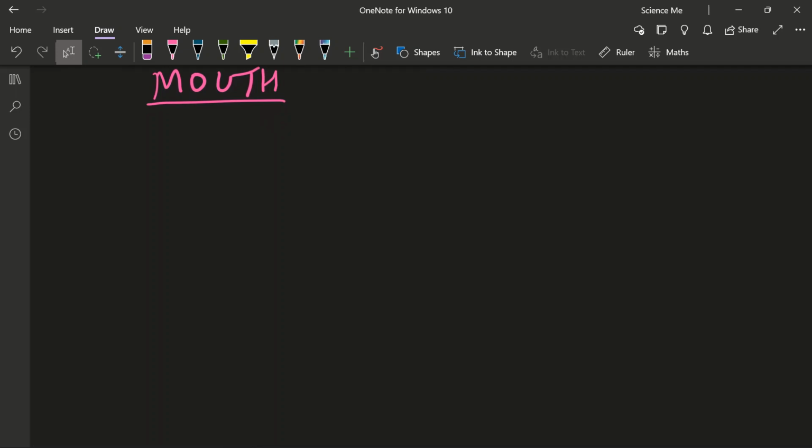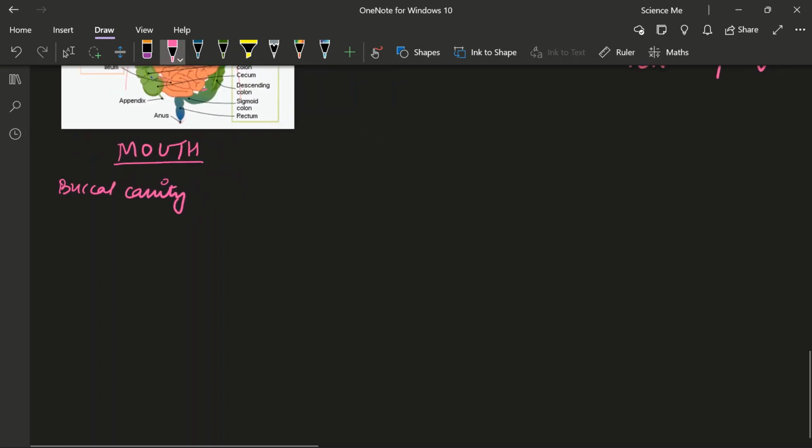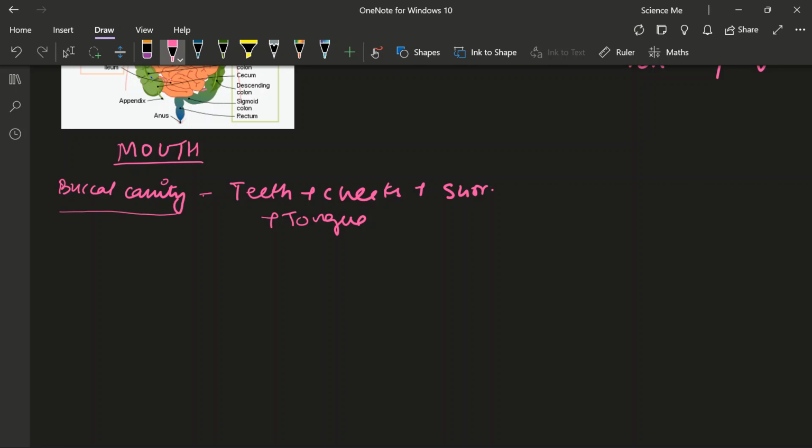So in mouth you have different things, right? First thing is buccal cavity. What is your buccal cavity? Buccal cavity is your teeth plus cheeks plus surroundings plus tongue. So everything in your mouth is in your buccal cavity. So when you talk about the buccal cavity, you will always have to remember what is inferior, what is on the posterior end, anterior.